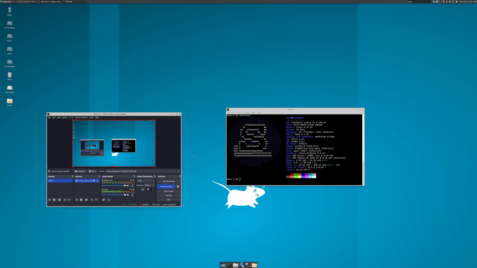But what ended up happening though was I was able to queue all of the dependencies except lib-sec-something. I don't remember. Anyways, I couldn't queue that one, but that's because it was already in the repository, which was nice. But everything else, like OSTree and libjson and whatever, were all in SlackBuilds. So I queued them all up and installed everything at once. And that was cool. So then I had Flatpak and I could add Flathub and I could install everything that way. So that's how I got Discord and OBS working.